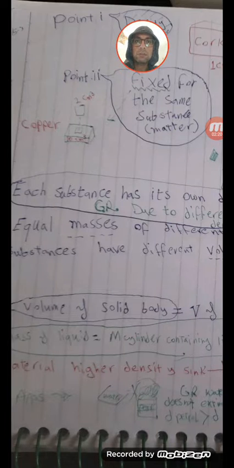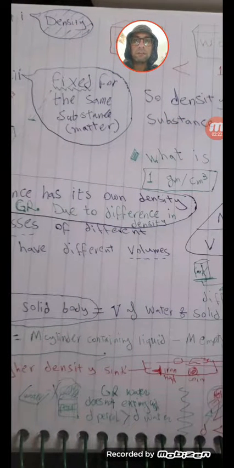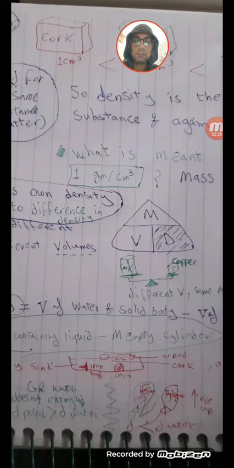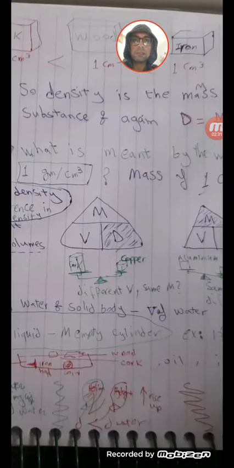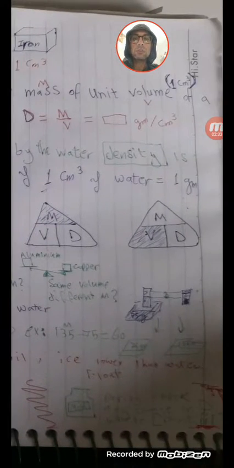We'll talk about density here, which is fixed for the same substance. How is it fixed for the same matter? Because we talk about unit volume, as I said a little ago.